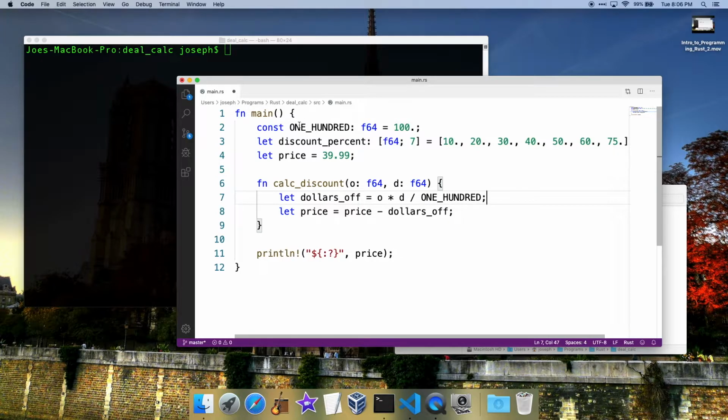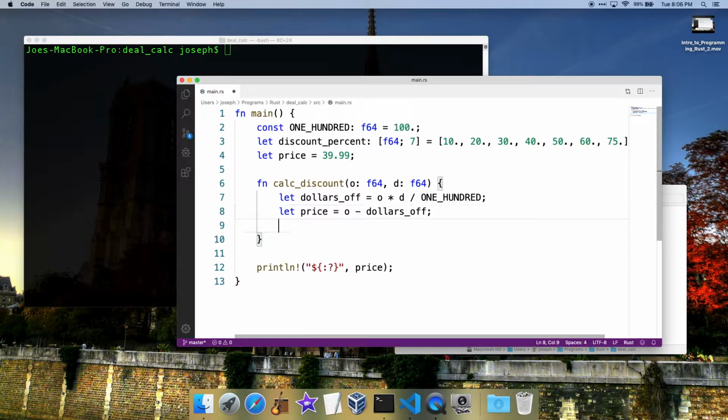That's fine, because that's a constant throughout the whole program. Price, we can just leave that price. But this is going to be the original price there, and then dollars off will be the dollars off, because that's not coming in anywhere.